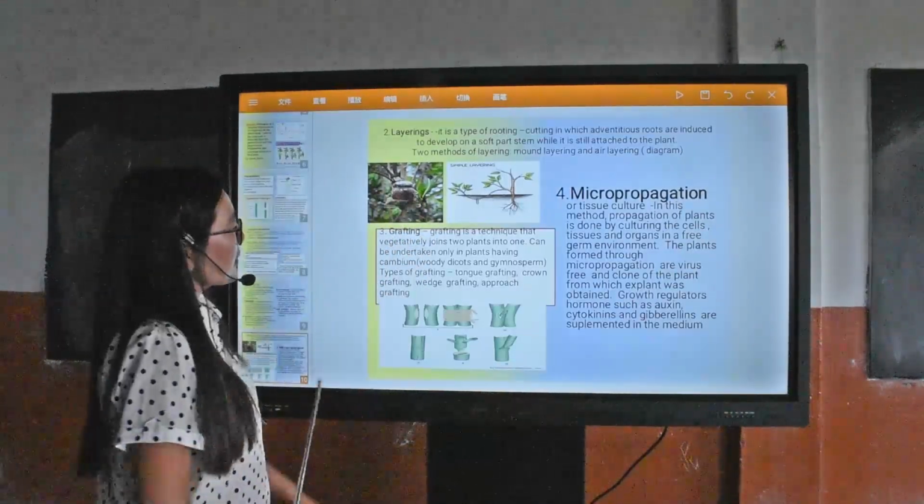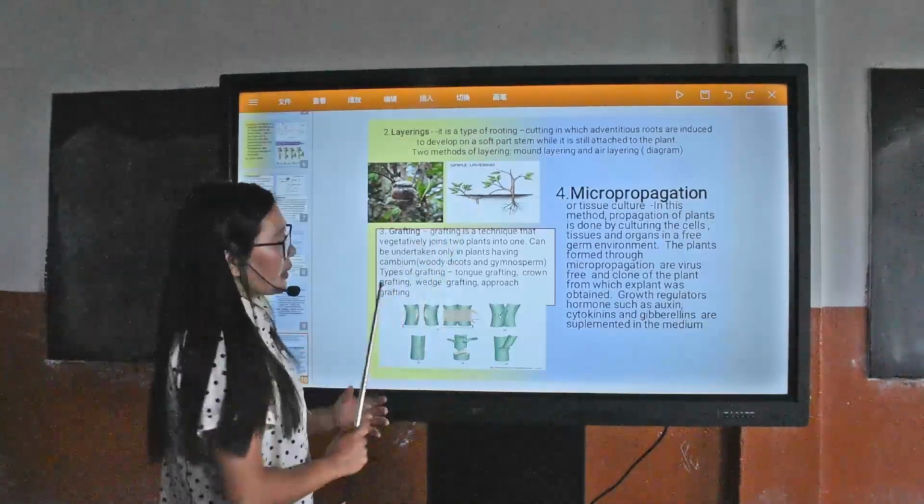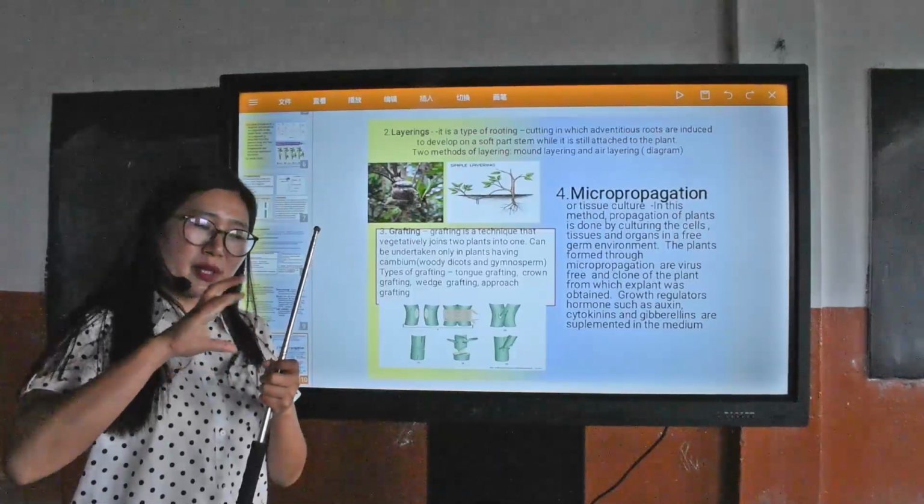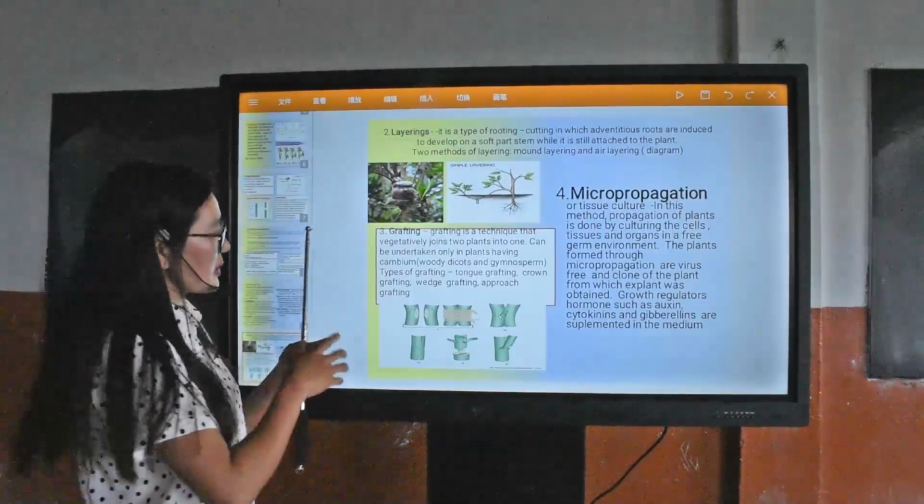In simple layering, the middle portion, the bark of the middle part of the tree, is removed.